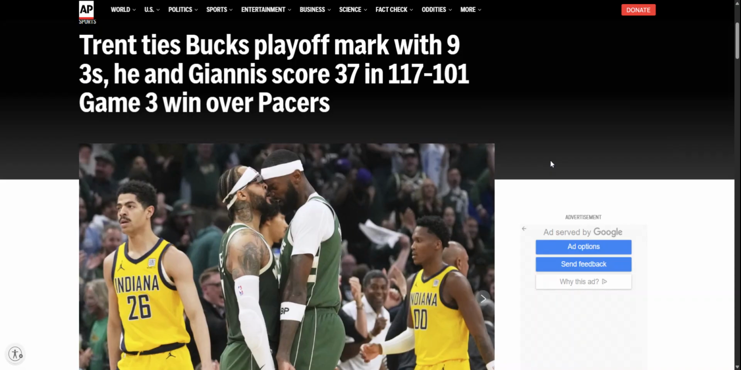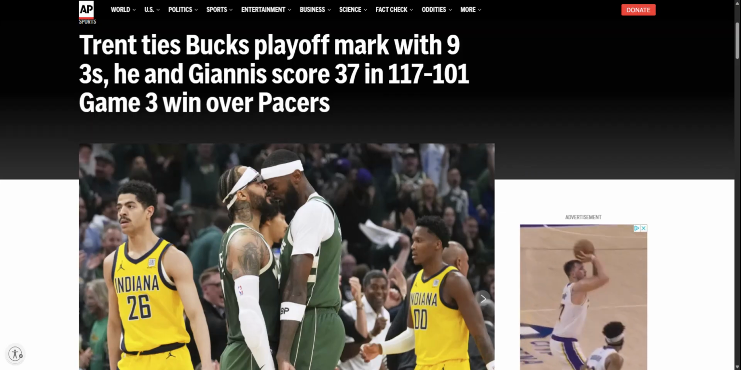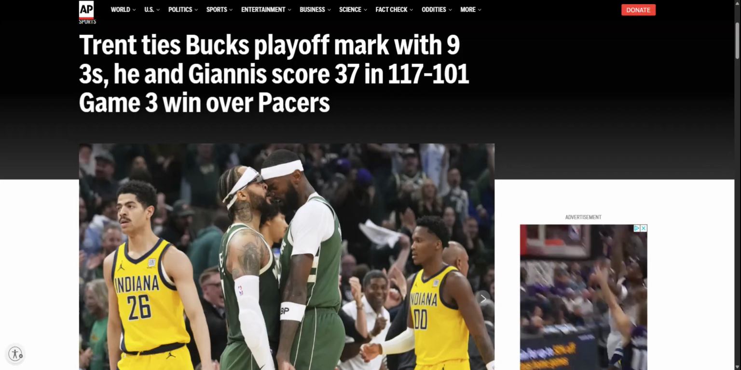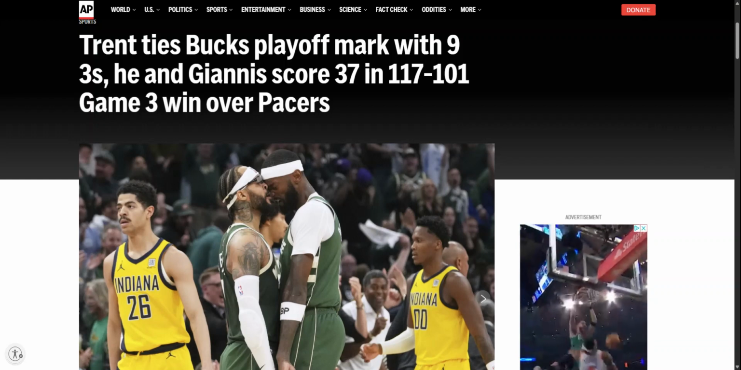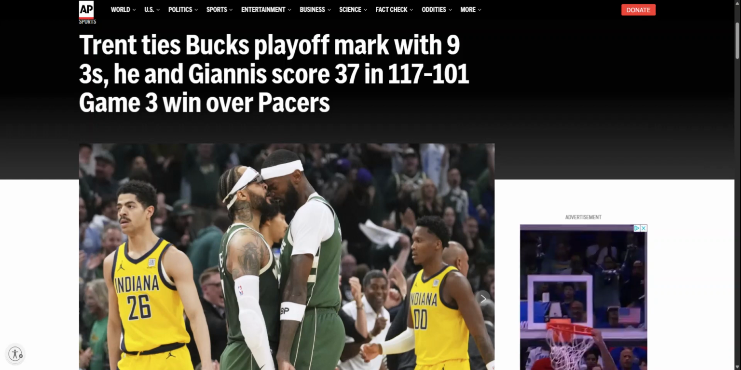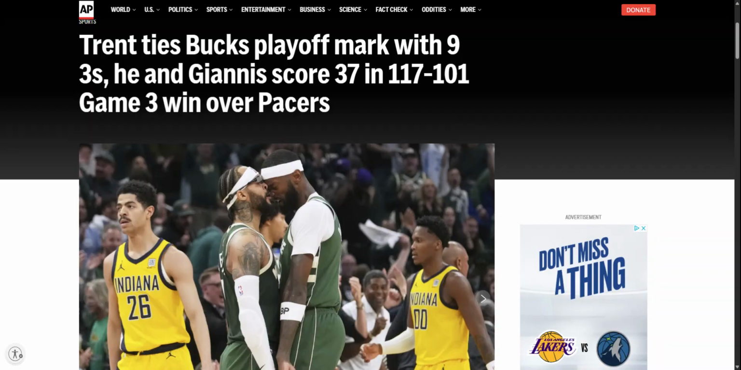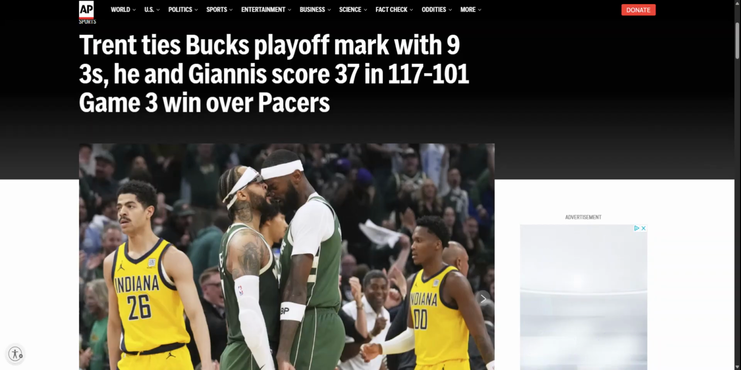We're in the NBA playoffs. So Gary Trent Jr. ties a Bucks playoff mark with 9 threes. He and Giannis both score 37, and it's a 16-point victory for the Bucks. Game 3 win over the Pacers, all right?